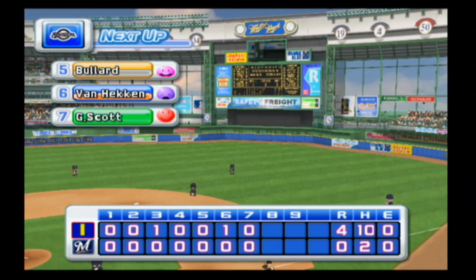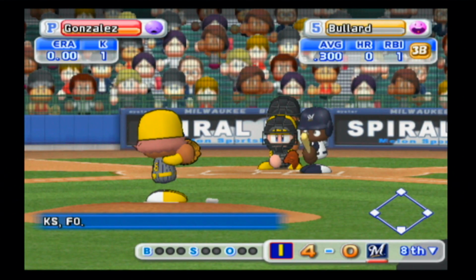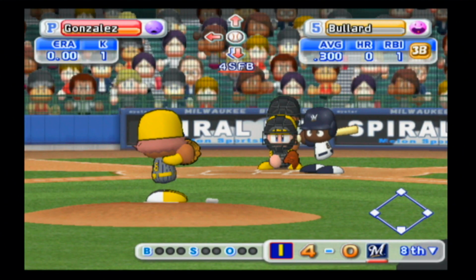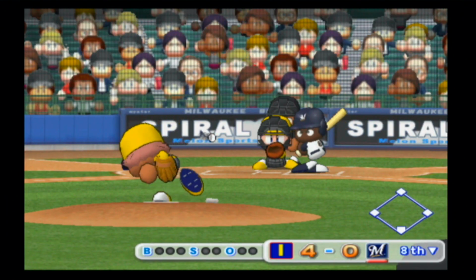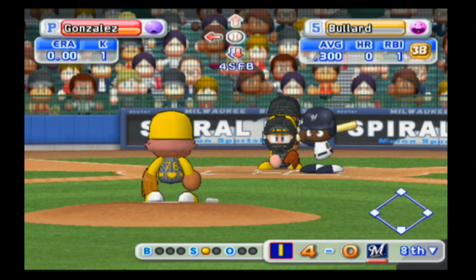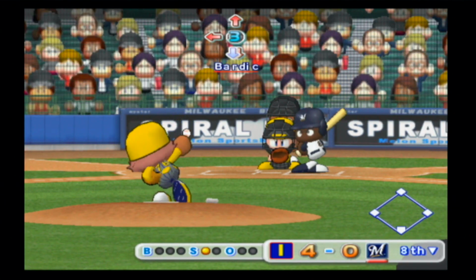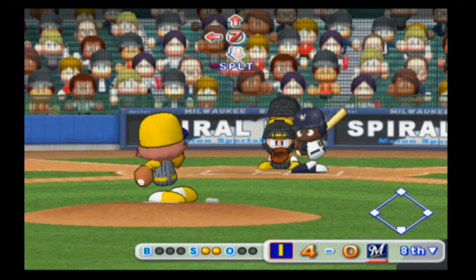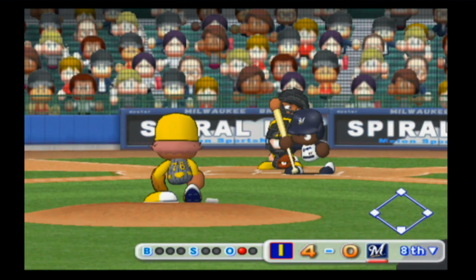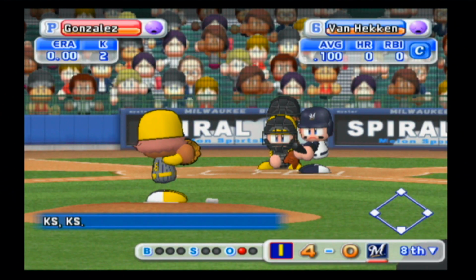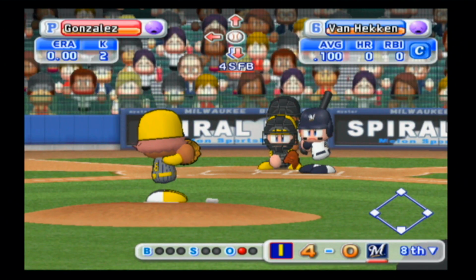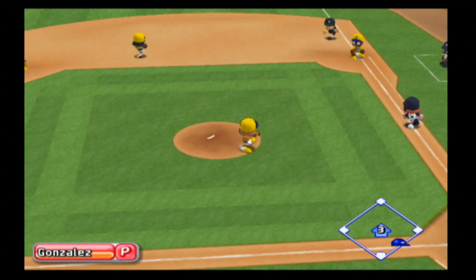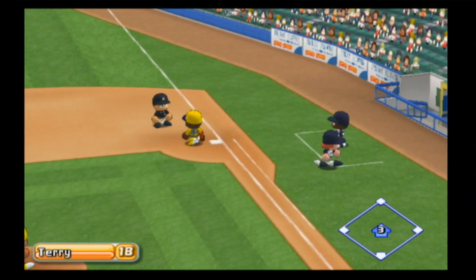Bullard's going to lead things off for the Brewers in the bottom half of the inning. As mentioned, Gonzalez will get a second inning after all. We have still not seen either Hermida or Shibuya this year. Bullard has an 0-2 count. Swing and a miss, strike 3. 1 down, here's Van Hecken. He has struck out in both of his at-bats so far. Ground ball, Gonzalez will wait for the hop. Over to first, 2 away.